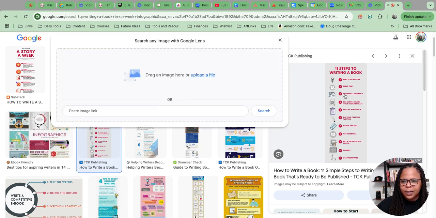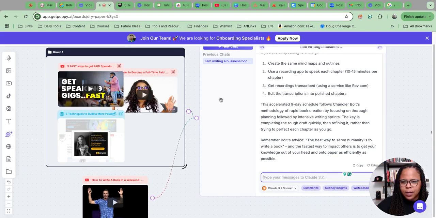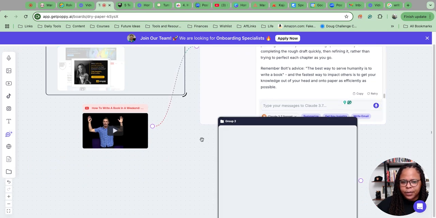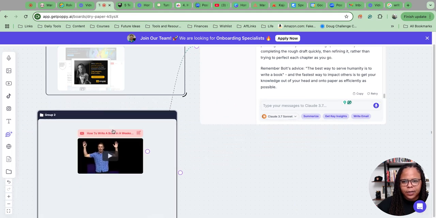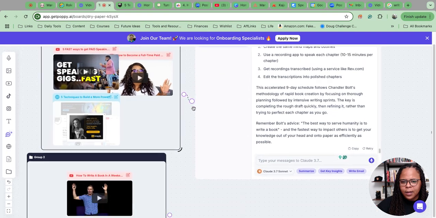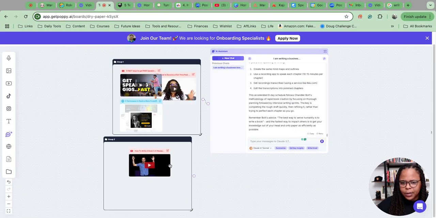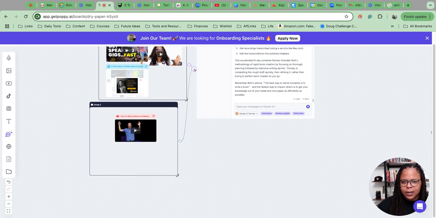So we'll go here. We'll grab it. I'm going to grab it as a screenshot. And then we'll go back over and actually create another group. I'm going to put that in the group, break that off and connect that. Got the slider again. Okay, connect it.